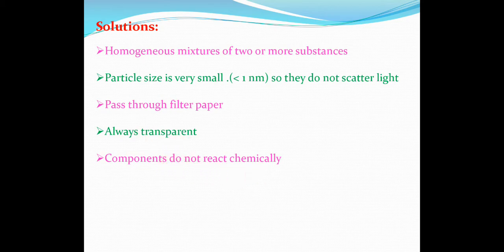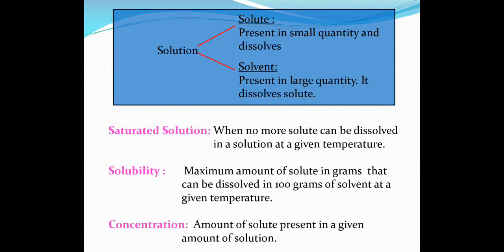Okay. So some more about solution. These are the two important terms used in solution. One is solute, one is solvent. So you know, solution is made up by mixing two or more component substances. The substance which is present in small quantity is your solute. It dissolves in the other component, and the substance which is present in large quantity is known as solvent.